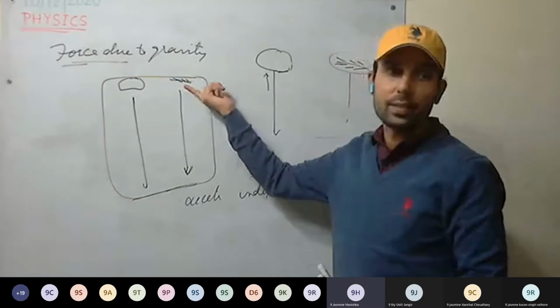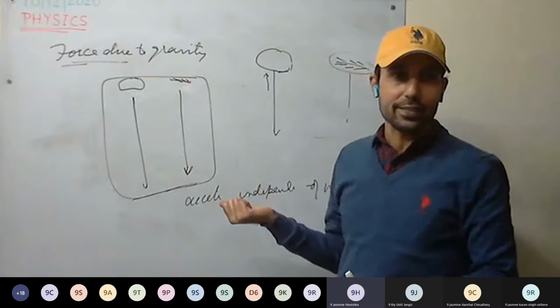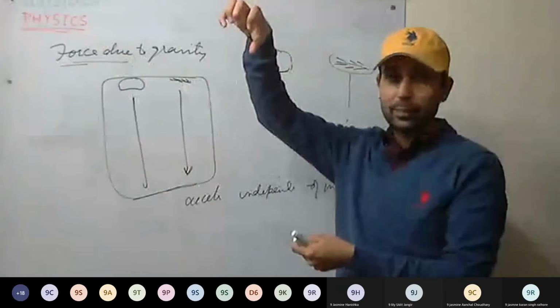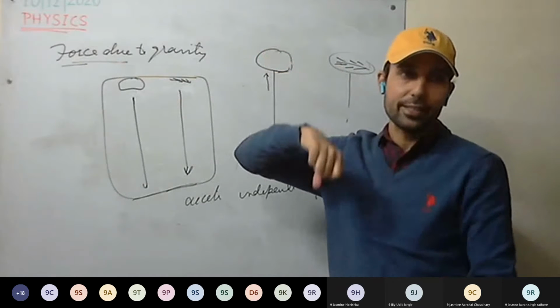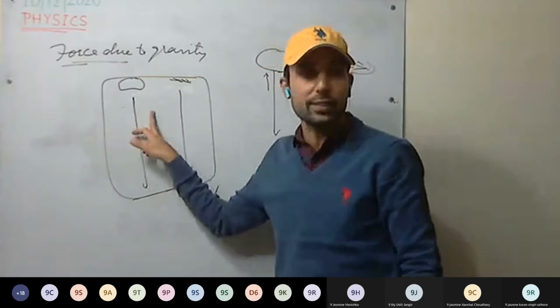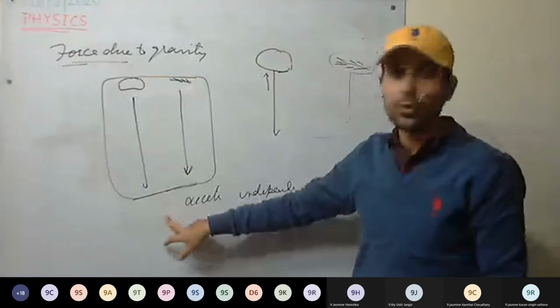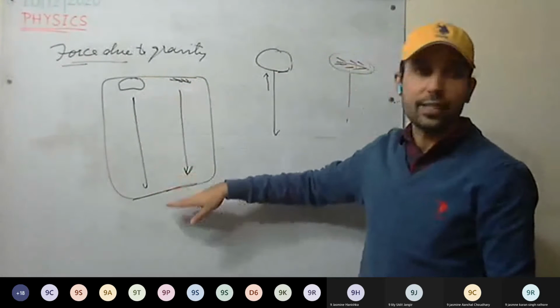Sir, both, in vacuum, so there is gravity. Yes, in vacuum, gravity is there. Create a vacuum here and make it fall. What force will be acting on this one? Gravitational force is acting. No other force will be acting, like buoyant force or the viscous drag. Only gravitational force will be acting at that time. So both these will fall at the same time.